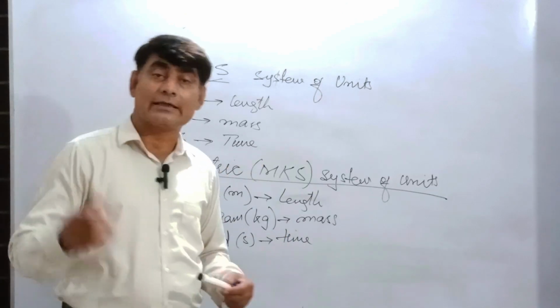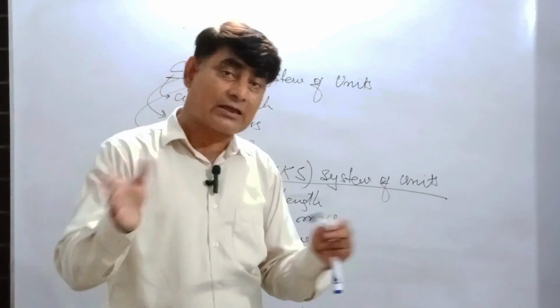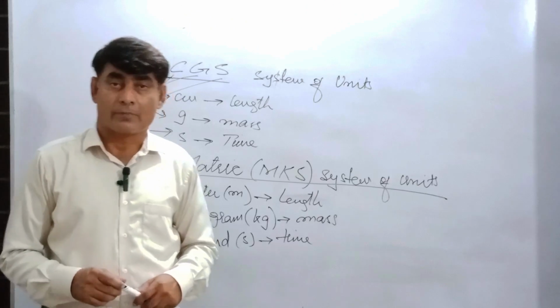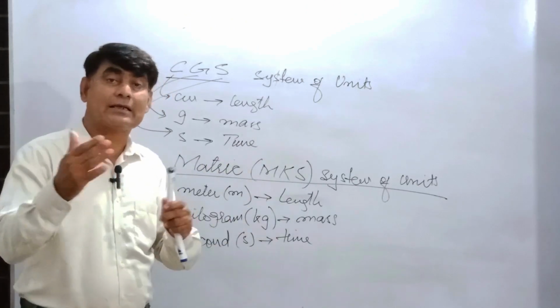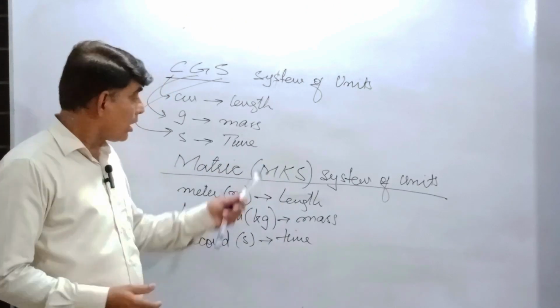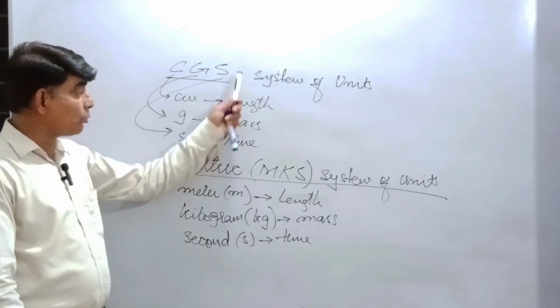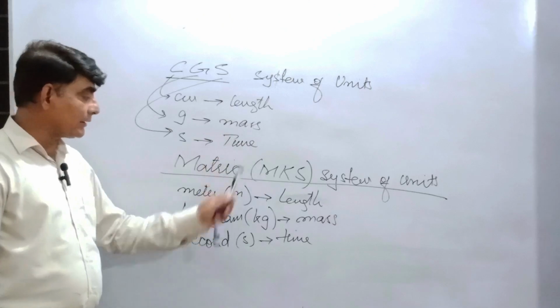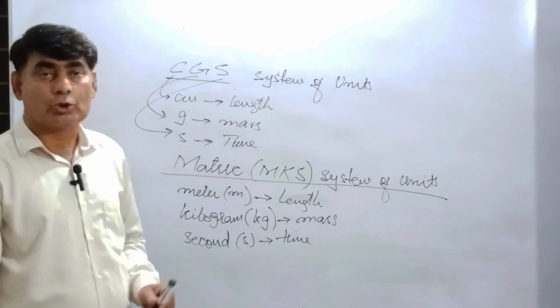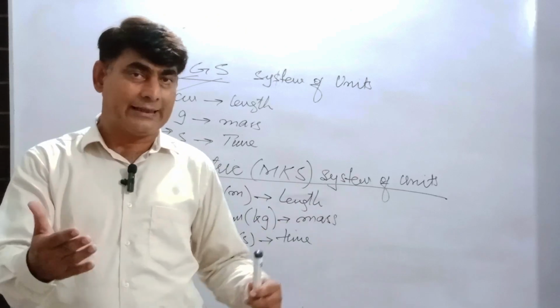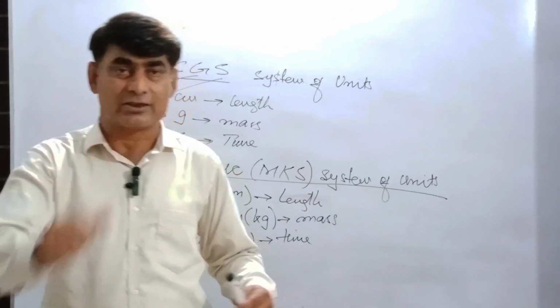But in 1960-63, in between 60 and 63, scientists decided to increase some more fundamental or base quantities. So there are three fundamental quantities in both systems: length, mass, and time. These three are the fundamental quantities for which we assign units known as fundamental or base units.